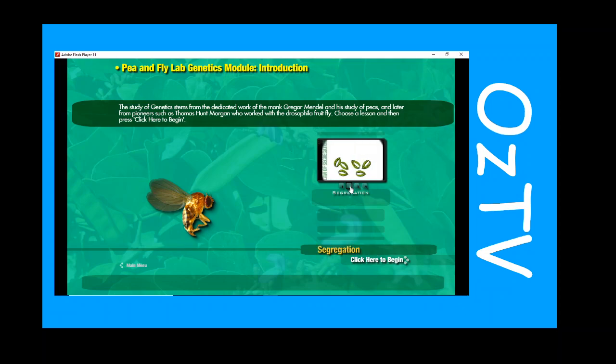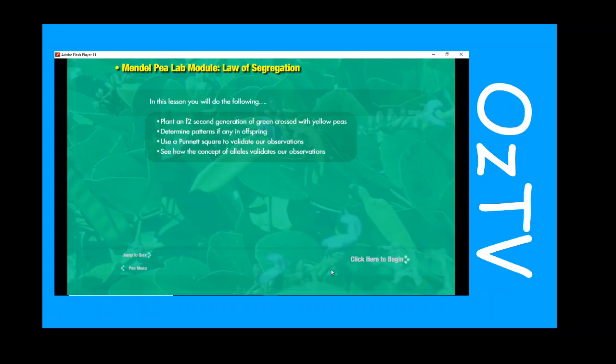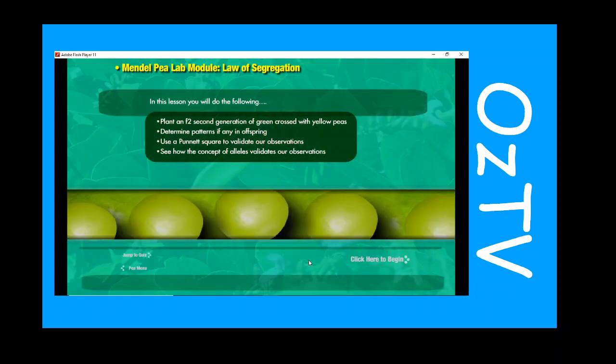Law of segregation. In this lesson you will do the following. Plant an F2 second generation of green crossed with yellow peas. Determine patterns if any in offspring. Use a Punnett square to validate our observations. See how the concept of alleles validates our observations.